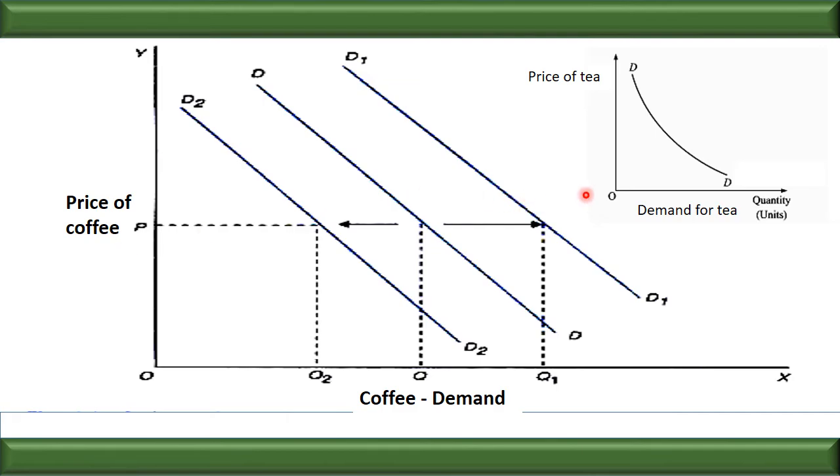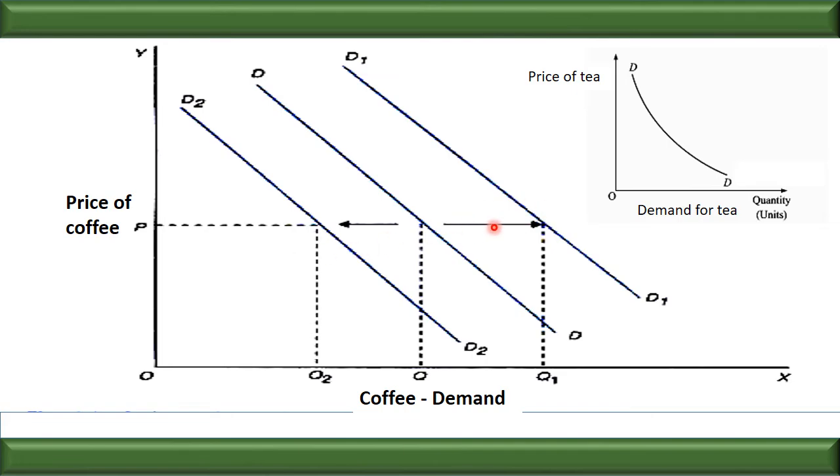So what will happen when the price increases? The demand for coffee will start increasing. Earlier the demand was DD, and it increased to D1 D1. Why? Because tea is impossible to purchase, but coffee we can purchase. So we can see that the price of the coffee is the same, but because of the change in the price of tea, the demand for coffee is increasing, and vice versa.